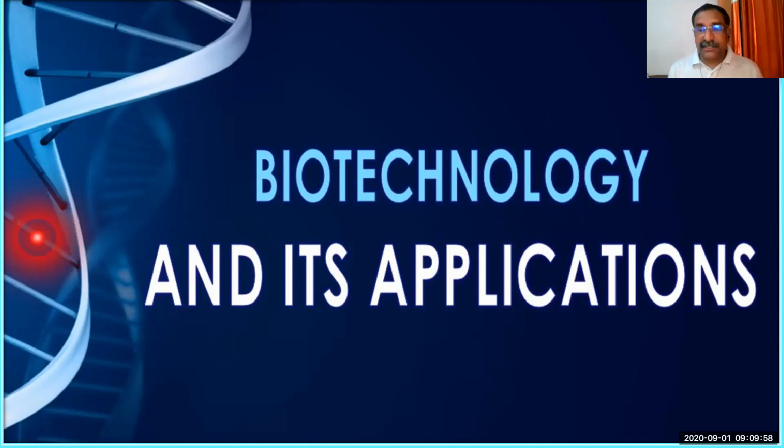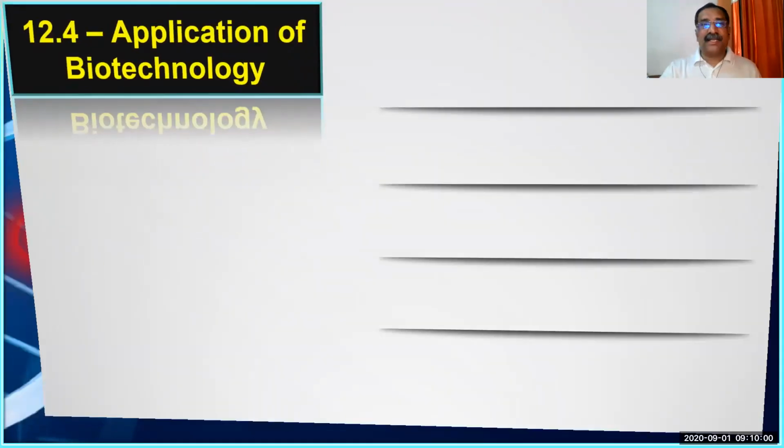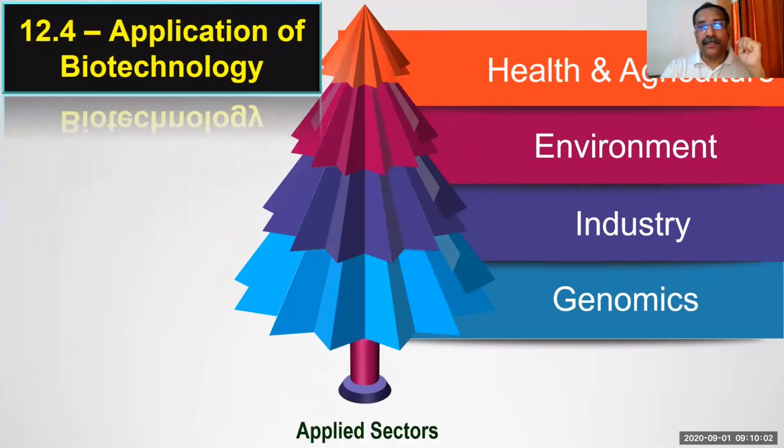In biotechnology, we are integrating biology with technology. Our biological and technological principles come together, and then we use them for the welfare of human beings.